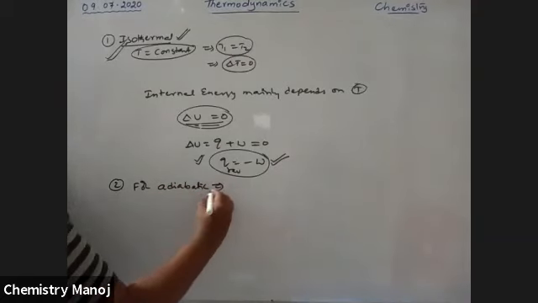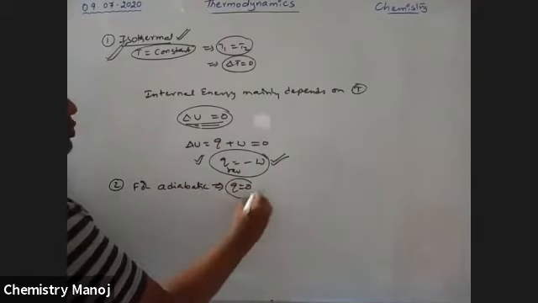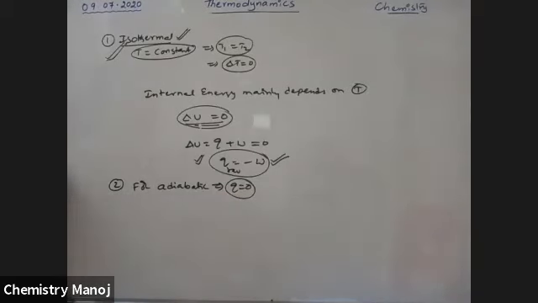For an adiabatic process, the most important condition is Q equal to 0. For an adiabatic process, Q is equal to 0 automatically.